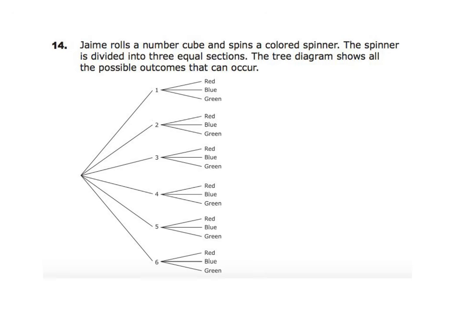So I'm looking at the answer choices while I'm on this slide. So A says the probability of rolling a 5 and red is 1/9. Okay, so I'm looking here, 5 and red. Well, I know I have 18 outcomes, okay? Because you can do 6 times 3 gives me 18. So I know I have 18 outcomes. 5 and red is only 1. So A would not be your answer.